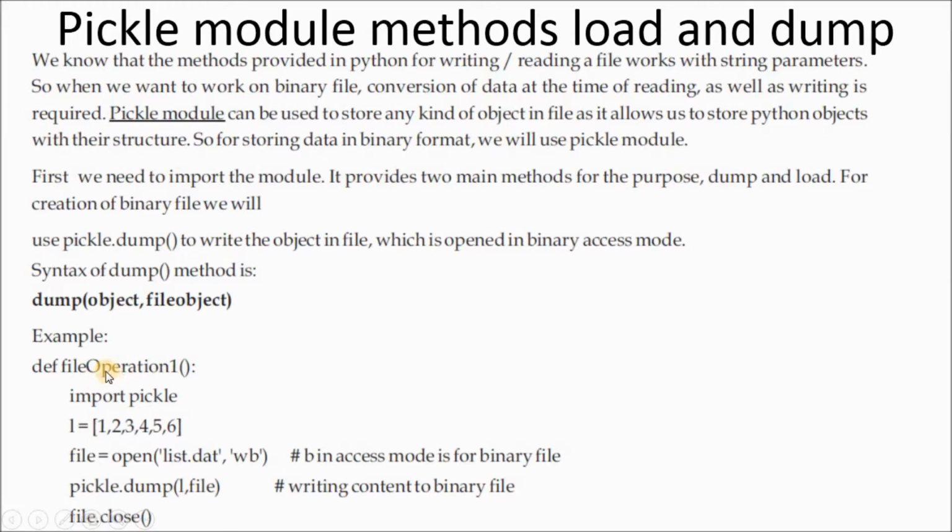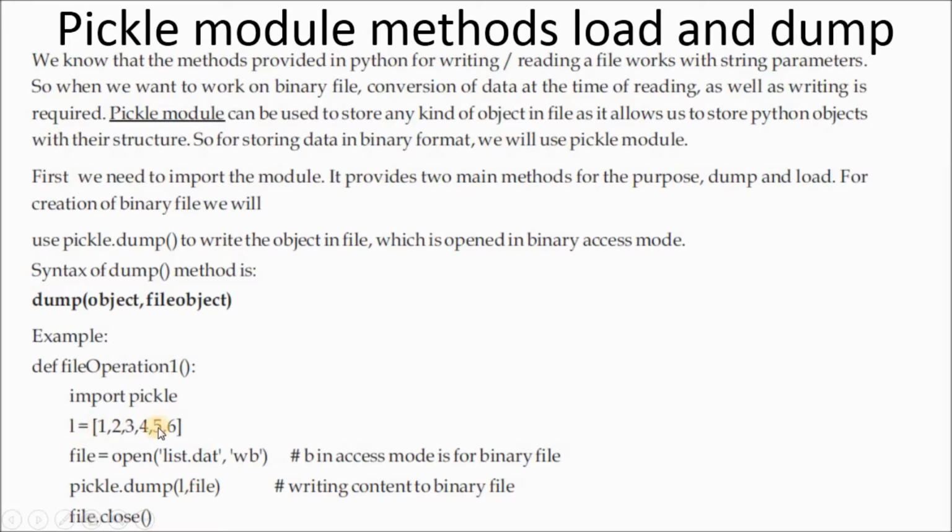Example: def file_operation1. This is a function. Def means we are defining a function, and file operation 1 is the function name here. Import pickle. We are importing the pickle module. L is equal to [1, 2, 3, 4, 5, 6]. These are the values already there in the list. File is equal to open list.dat. So list.dat is a binary file in our system, with mode wb, writing into a binary file. Here, pickle.dump(L, file).